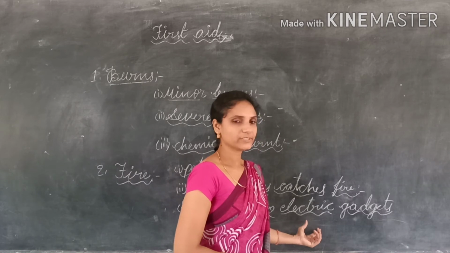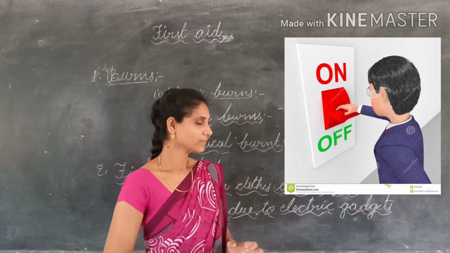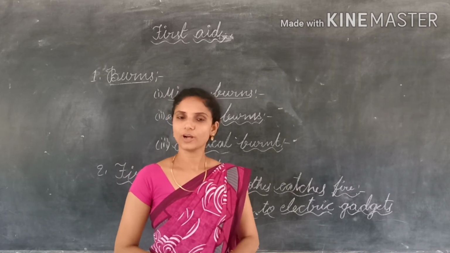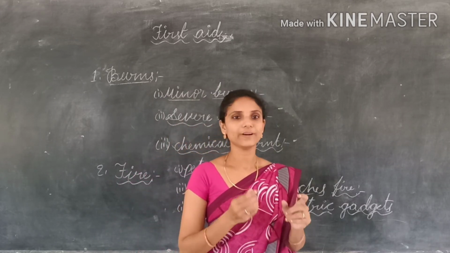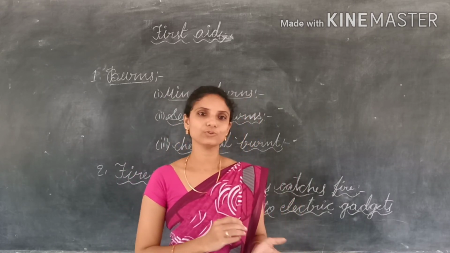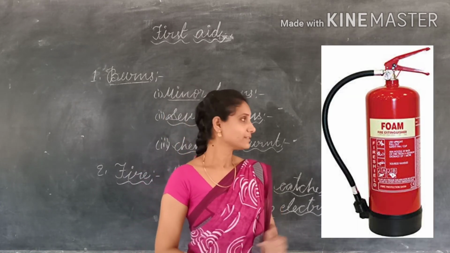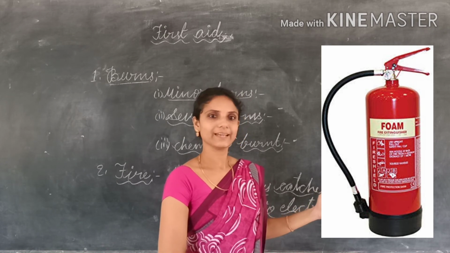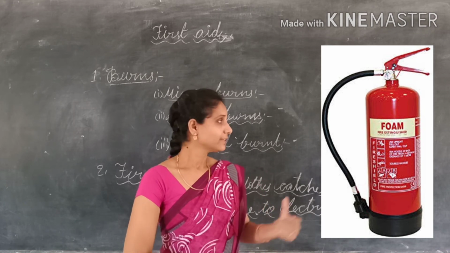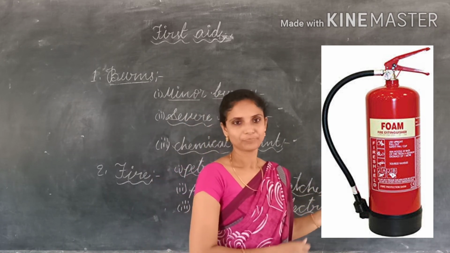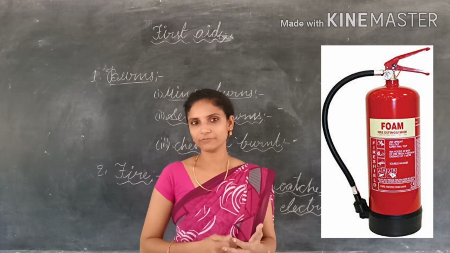So first of all we must switch off the main switch, and we should not throw water on it. We must use sand or mud to throw on it. If a fire extinguisher is available, we can use the fire extinguisher to reduce the fire. What is a fire extinguisher? This is the fire extinguisher. We can see them at movie theaters, schools, hospitals and malls. If these are available, we can use this fire extinguisher to reduce the fire.